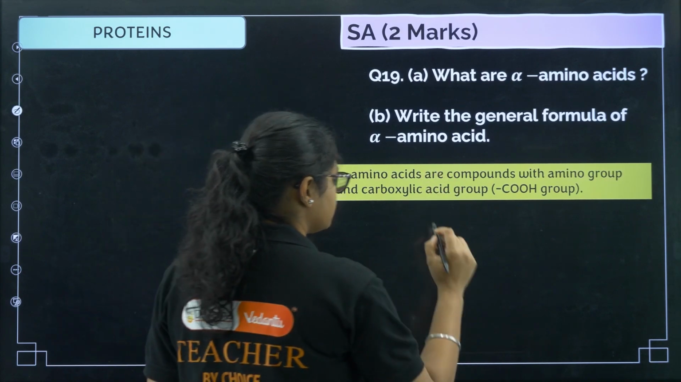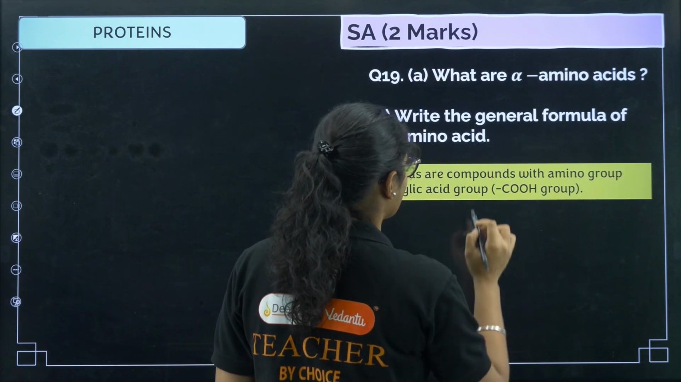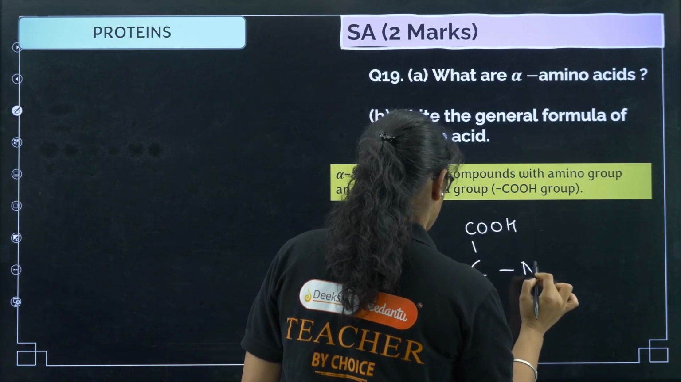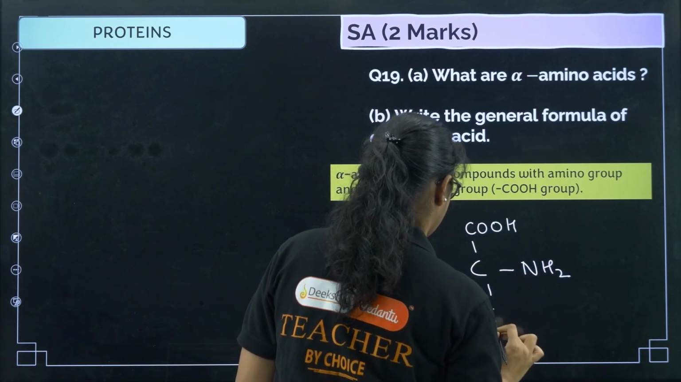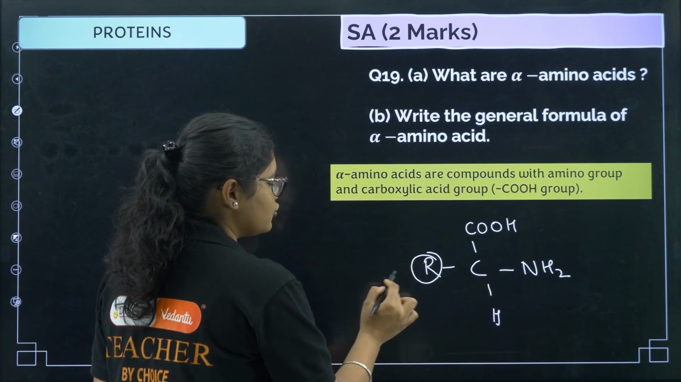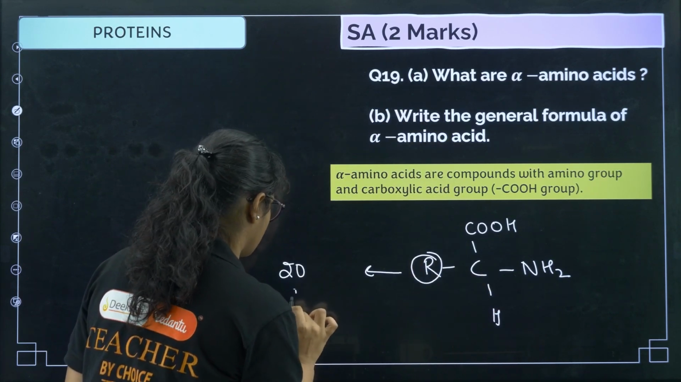So what is the structure of this one? You have to draw the structure also. The general formula has one COOH group, one NH2 group, one H and one R group. Based on this R group we have a total of 20 amino acids.